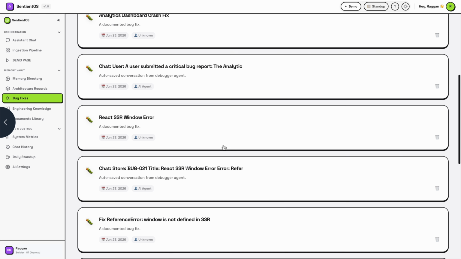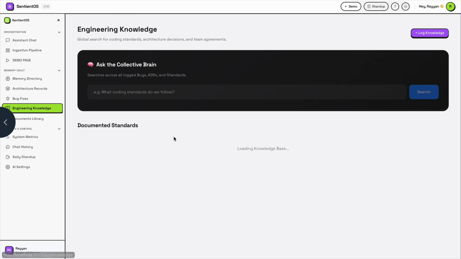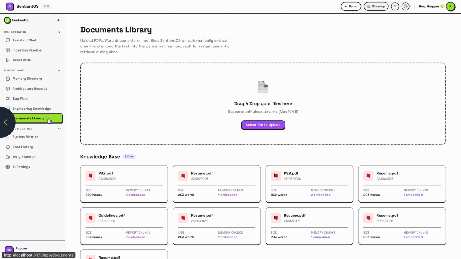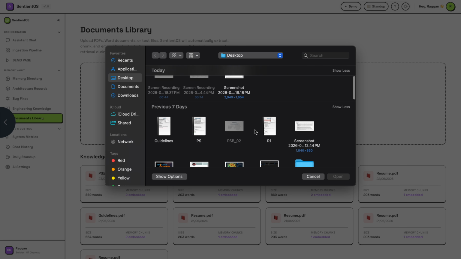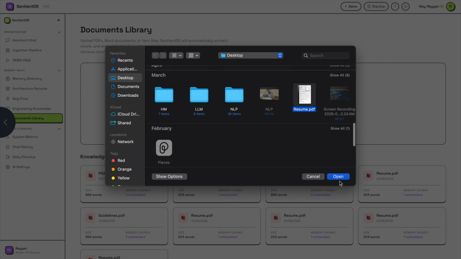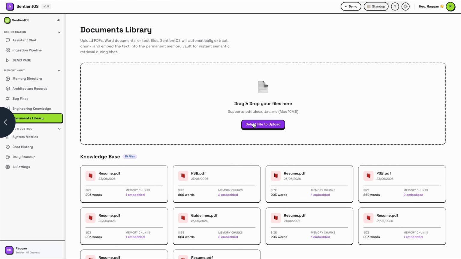Then further we are moving toward engineering knowledge. This is the agent where we get all the answers to everything, like where you ask questions about coding standards or architectural decisions, and regarding all this you can ask questions here also. And this is our document library, where you can upload a document. For example, I upload my resume. You can see here the resume has been uploaded and the size is 203 words.